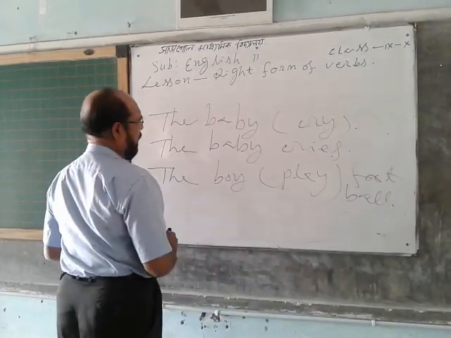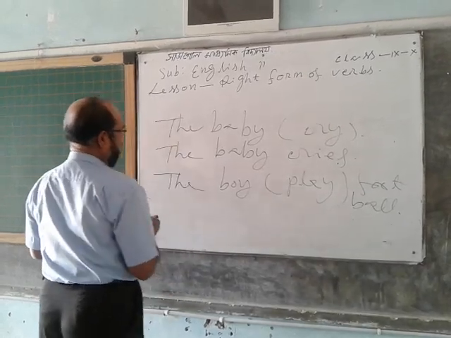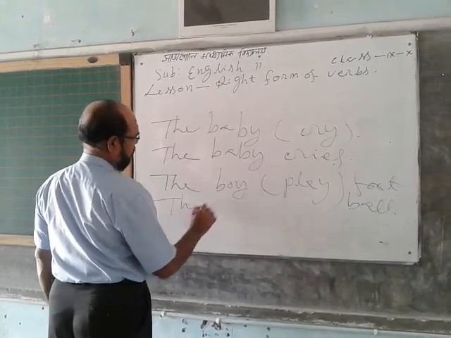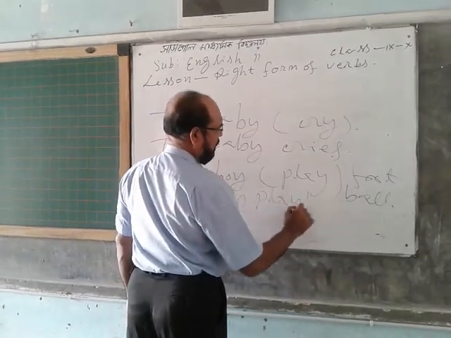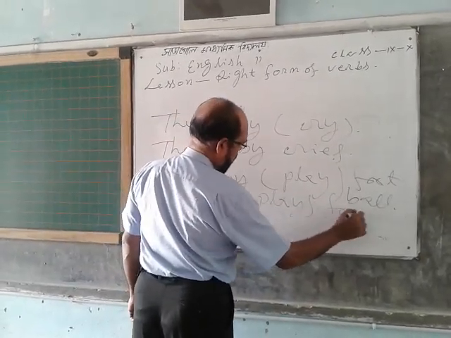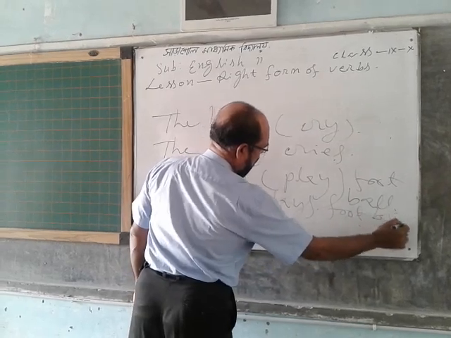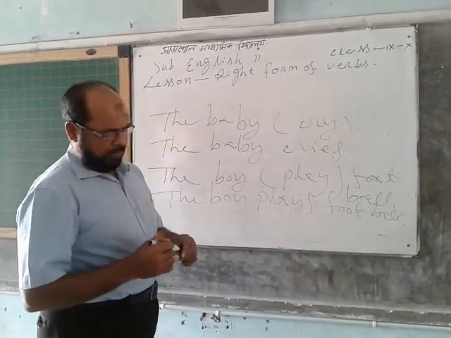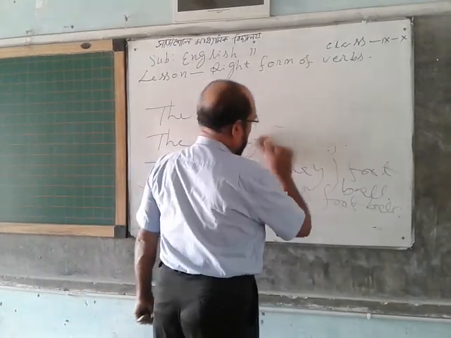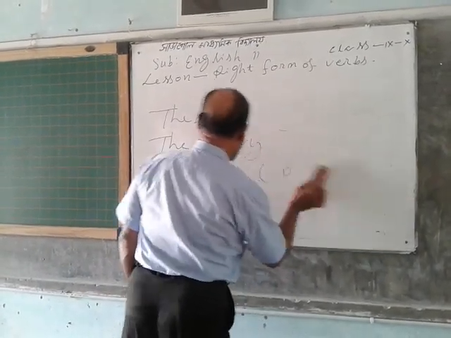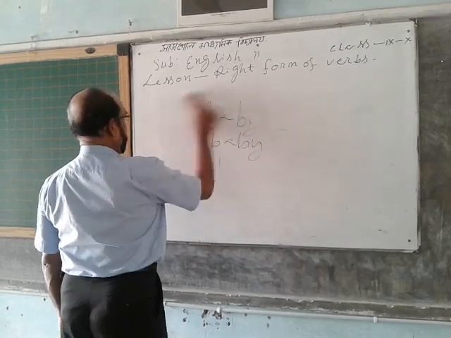You will use only s with the verb: plays football. I hope you have understood how you can write the verbs in simple present tense.